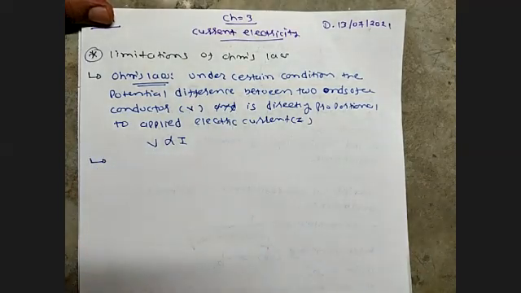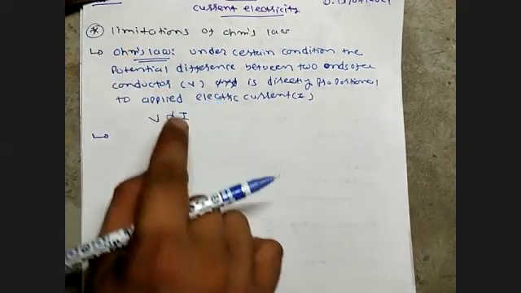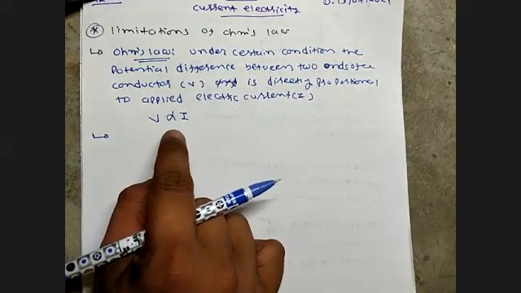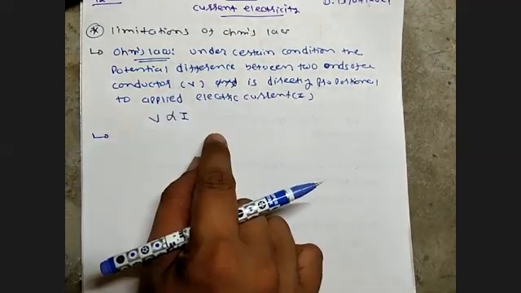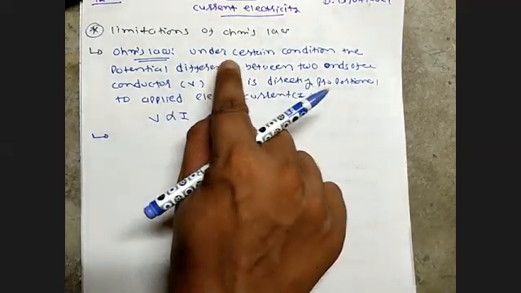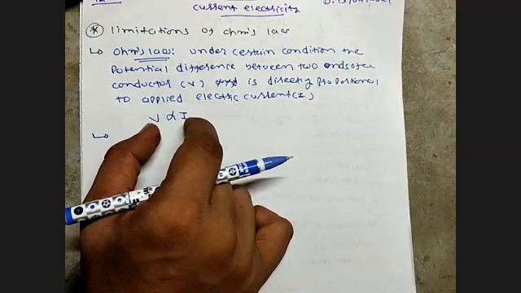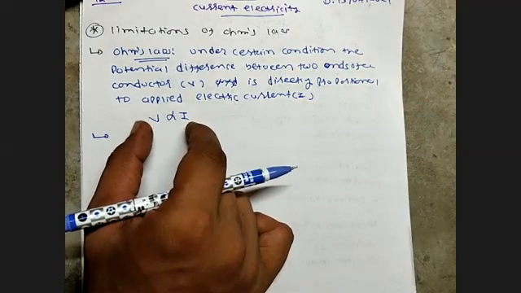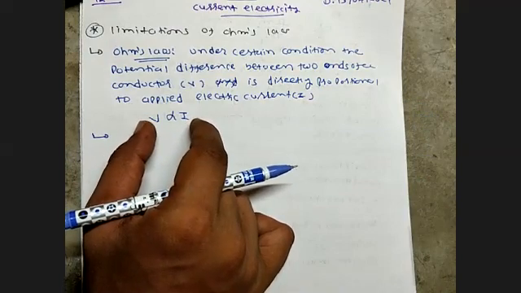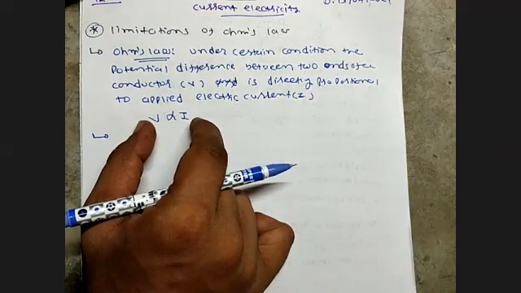This is Ohm's law. In the case of the limitations of Ohm's law, with the help of this, one can understand under certain conditions. This equation is only and only for metals and some conductors.